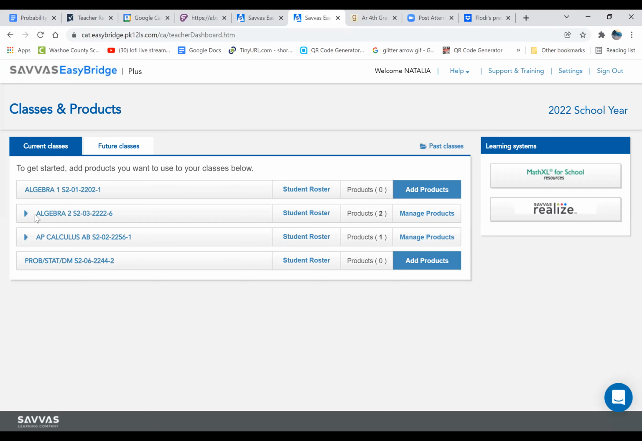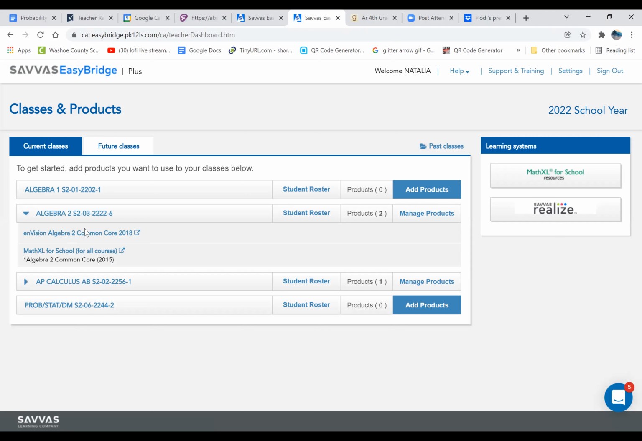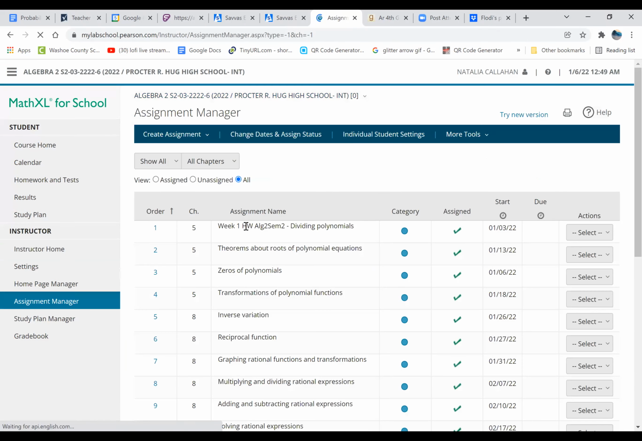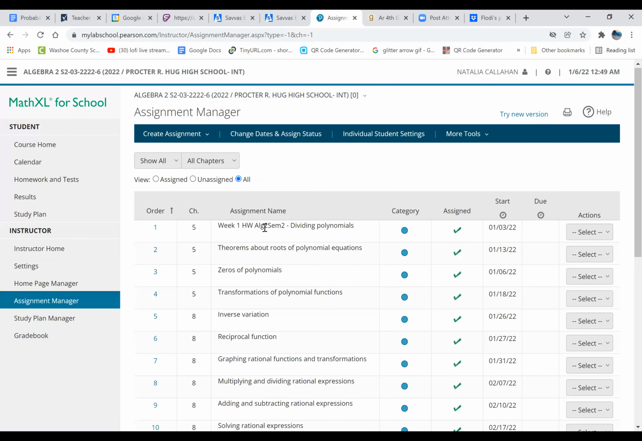Then you're going to go to your class, and your class is Algebra 2. Don't click the Envision. Make sure you click on Math Excel right here. Once you click on that, you should be able to pull up your homework assignment, and it should just automatically load, okay? What you should see is that this is your course, and you're going to go to assignment. The first one that you have is week 1 homework, Algebra 2, semester 2 on dividing polynomials.